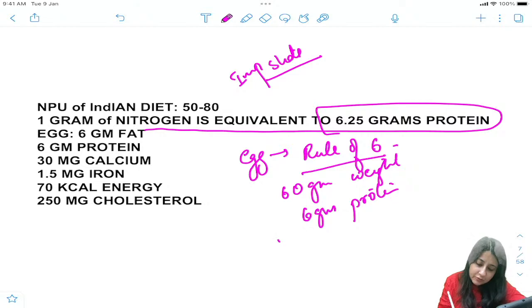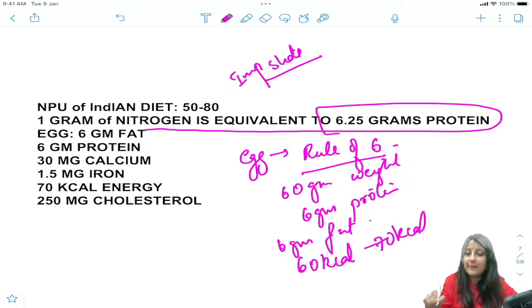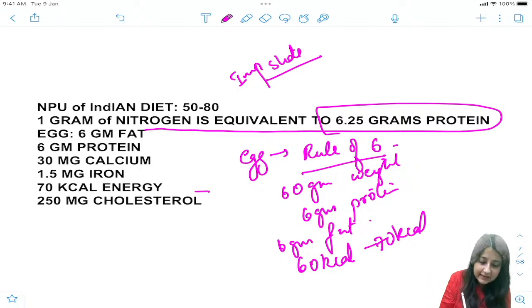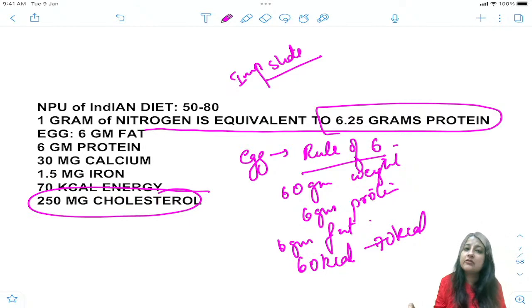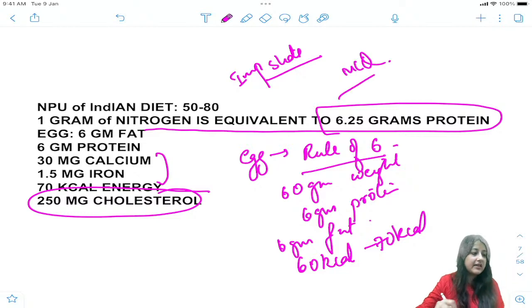Okay, then it will give 6 gram fats, and 60 kilocalories. Ideally it is 60 to 70 kilocalories, but to remember egg, rule of 6, 60 kilocalories. It has the maximum cholesterol. Can you see this? Also it has calcium and iron. This is an MCQ based slide. Egg is asked a lot, so you must remember it has maximum cholesterol and it also has calcium as well as iron. Okay?